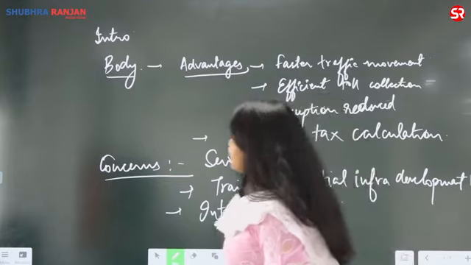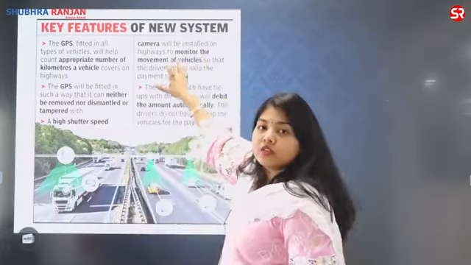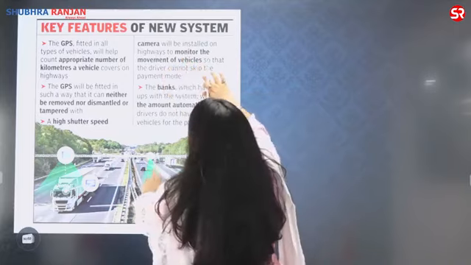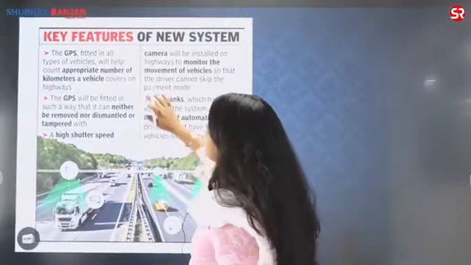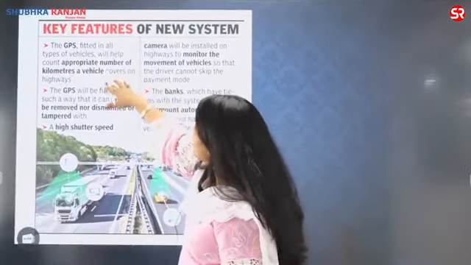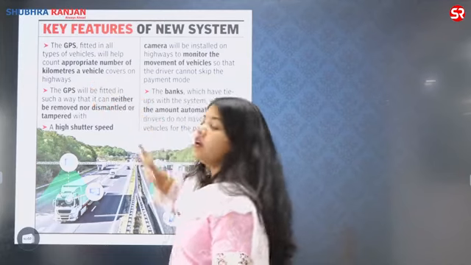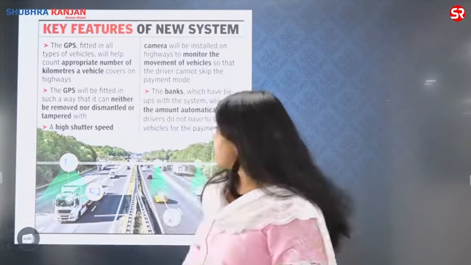When it comes to the latest, what is the latest that we have added? These are the new system. In the new system, now listen very carefully and try to make your notes if you are preparing for the upcoming examination. The GPS will be fitted in all types of vehicle, which will help count appropriate number of kilometers a vehicle has covered. So they will calculate the kilometers that you have covered.